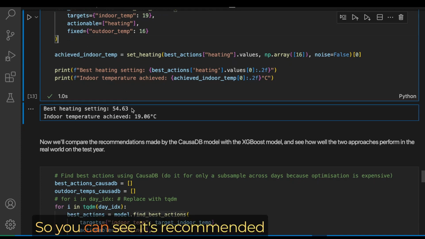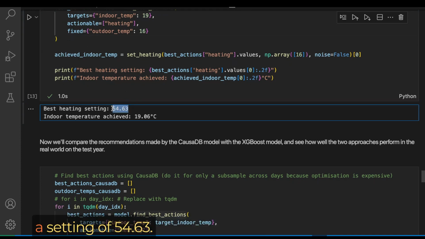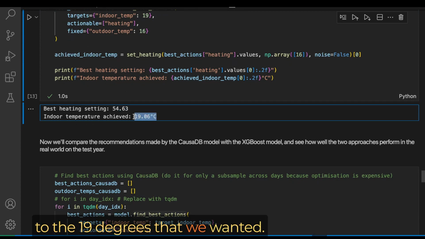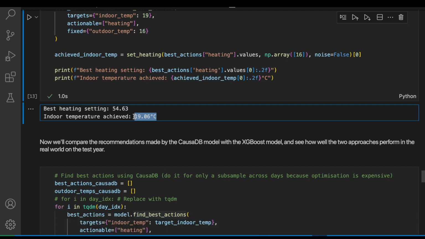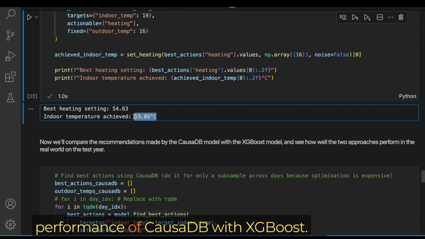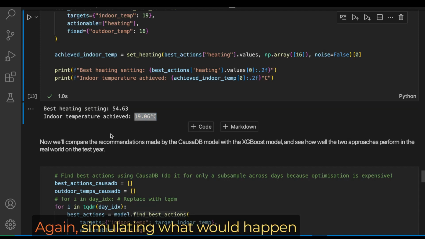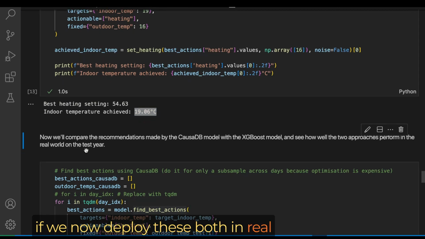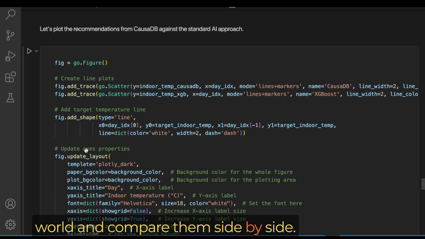So you can see it's recommended a setting of 54.63 and it's achieved an indoor temperature close to the 19 degrees that we wanted. So this is what we're looking for. Now let's compare the annual performance of causaDB with XGBoost, again simulating what would happen if we deploy these both in the real world and compare them side by side.